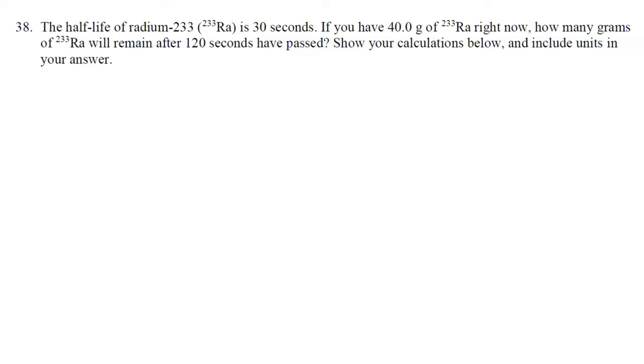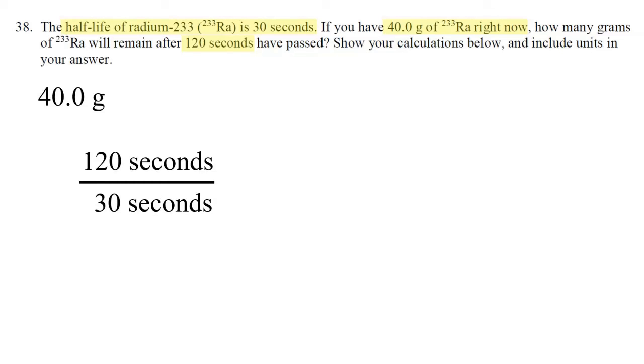Question 38 says the half-life of radium-233 is 30 seconds. If you have 40 grams of radium-233 right now, how many grams of radium-233 will remain after 120 seconds have passed? Show your calculations below and include units in your answer. So we have 40 grams of radium-233 right now. The total time is 120 seconds. The half-life is 30 seconds. So if we take the total time divided by the half-life, that's equal to 4 half-life periods.